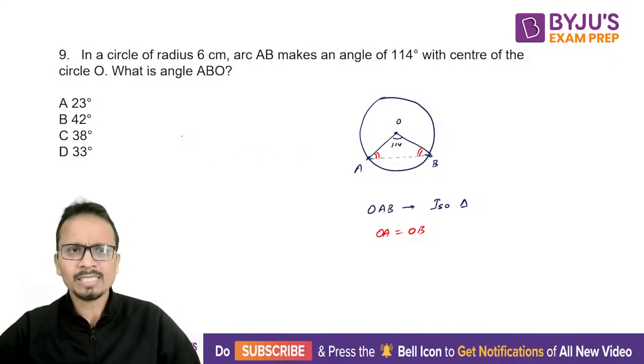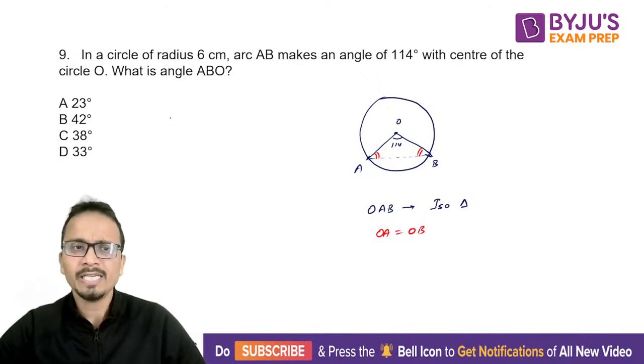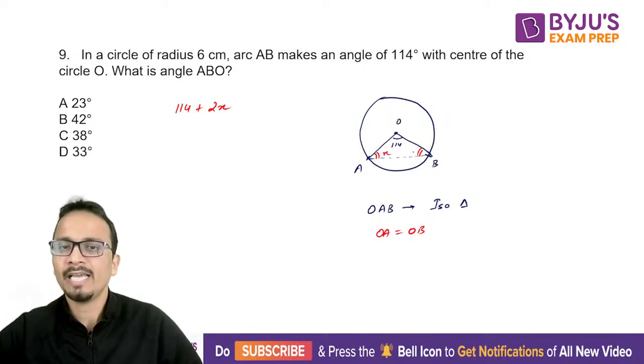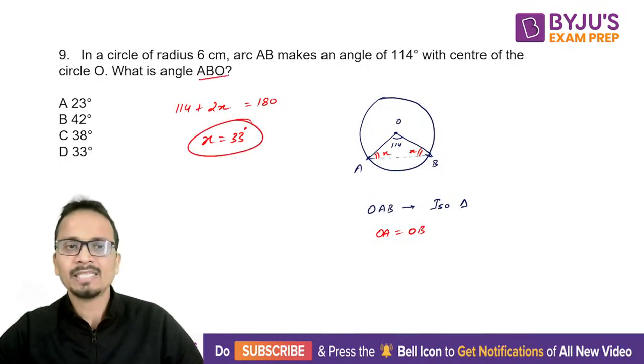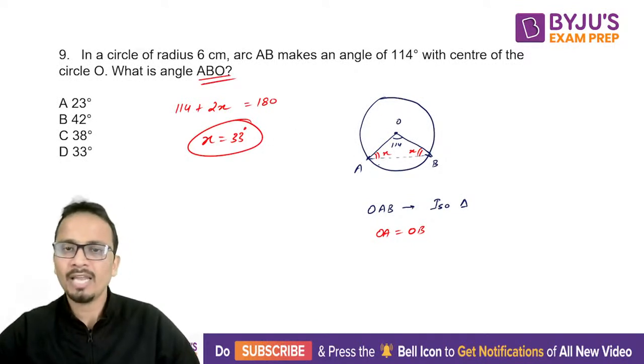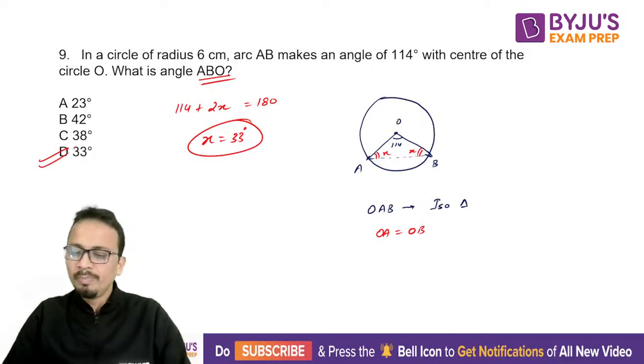Okay, so I can say that the sum of these three angles inside the triangle will be 180 degrees. So 114 plus 2x, let me consider this angle as x and x each, and that is equal to 180. So the value of x will come out to be 33 degrees. And this is what they are asking, the measure of angle ABO, and that will be 33 degrees. So answer will be option D.